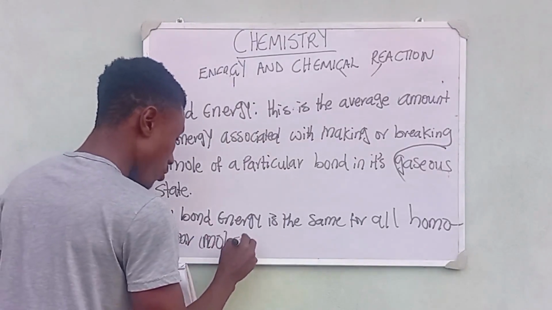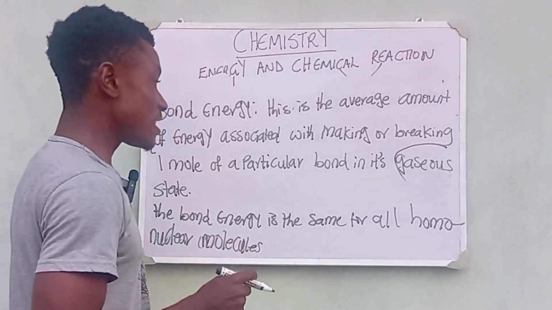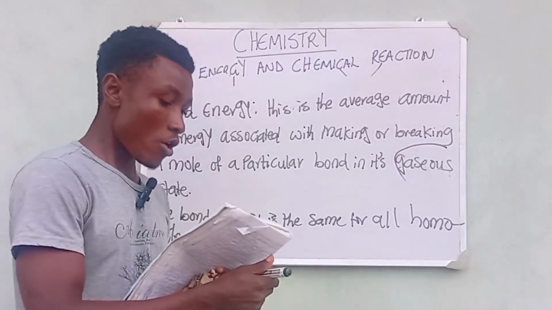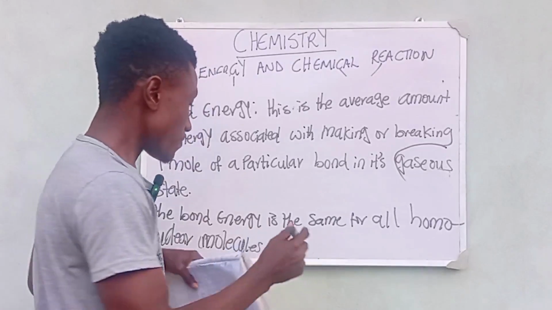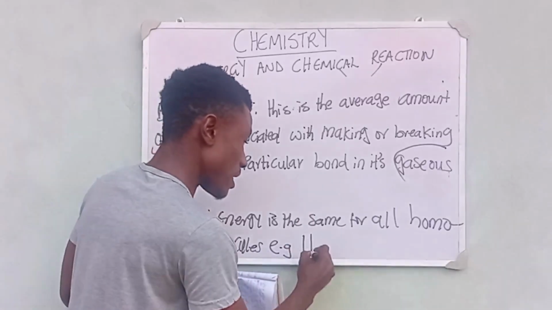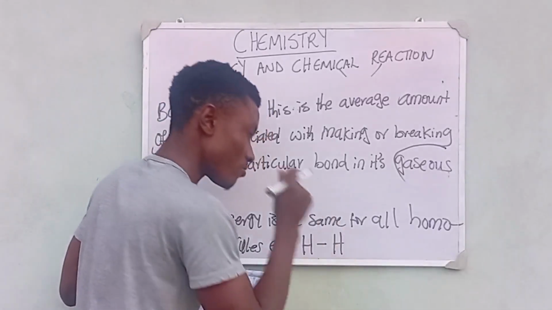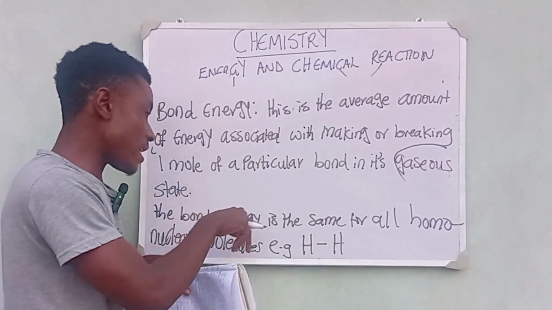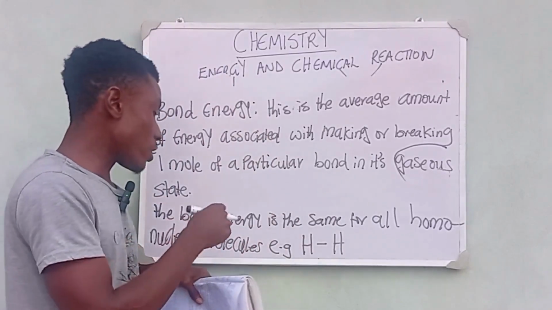This is one. An example of a homonuclear molecule is hydrogen to hydrogen. So this is the bond energy that is the same for all homonuclear molecules.